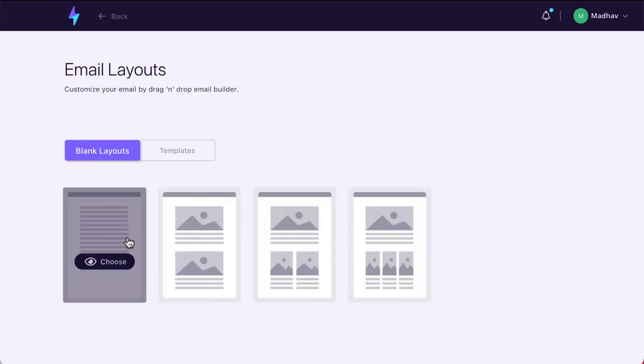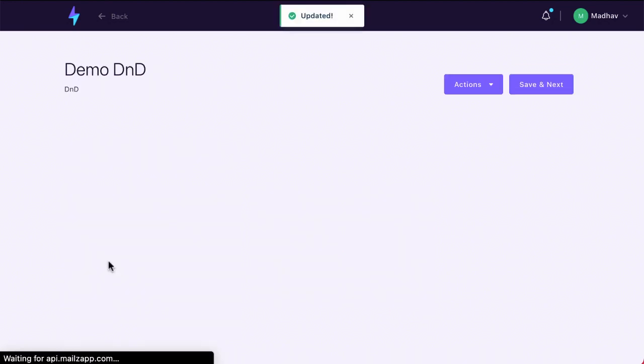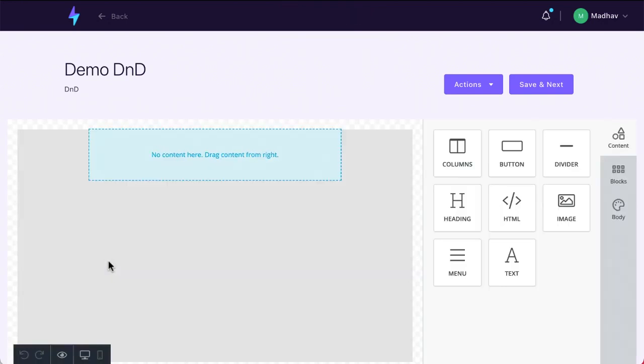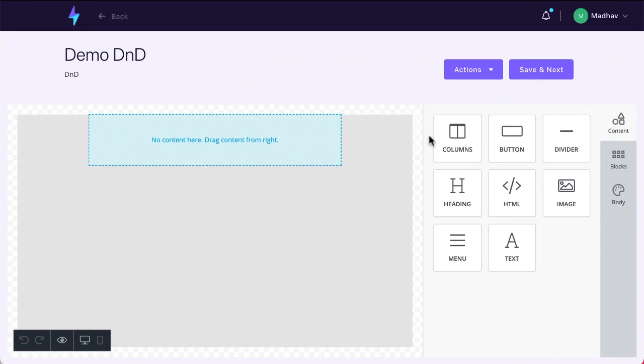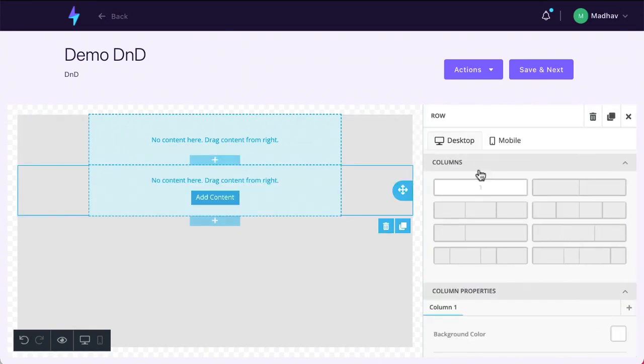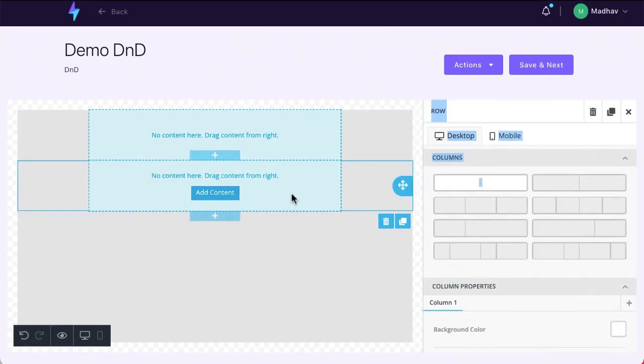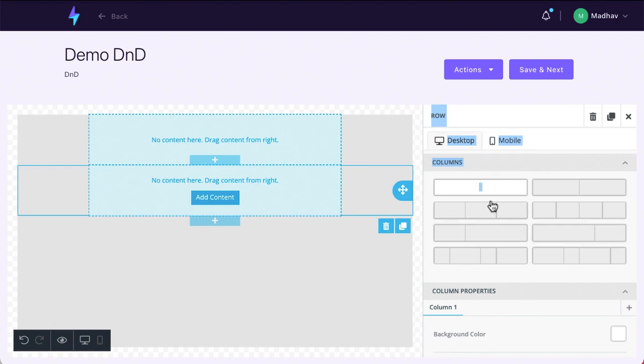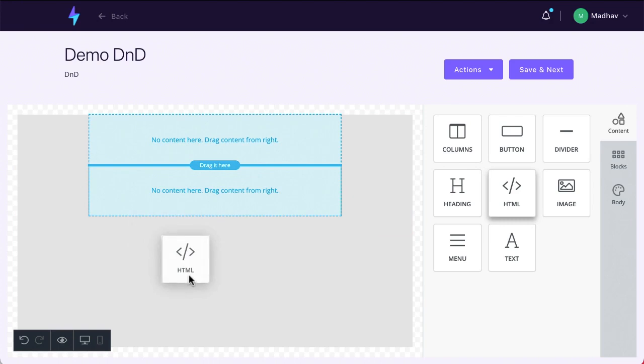Yeah, so this is the amazing part: we understand a few things about page building and all that. So you can just start with a blank layout, for example, and use the drag and drop builder as you might be familiar with, however you want, and create the entire email. And I won't do it. Many of you are quite familiar with how drag and drop builders work, but I just wanted to make sure that you've seen it over here.